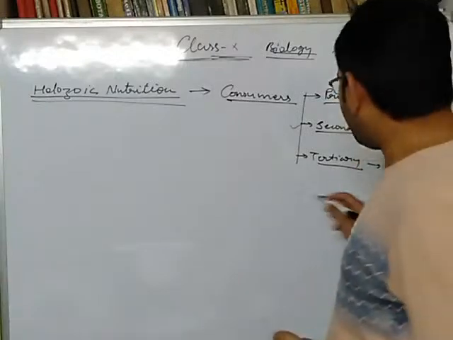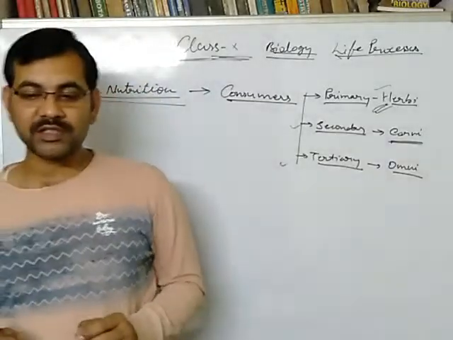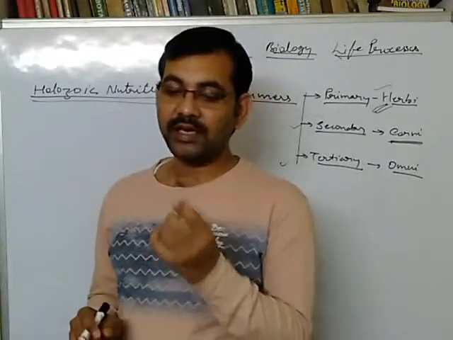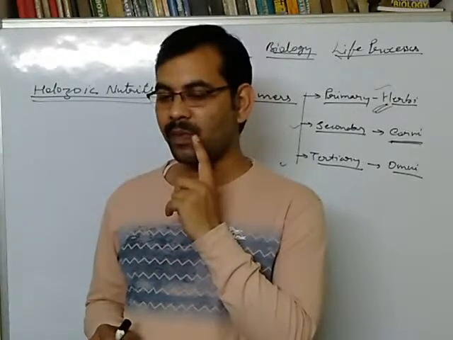In this way, omnivores are organisms which have four kinds of teeth, as in your mouth: incisor, canine, premolar and molar.